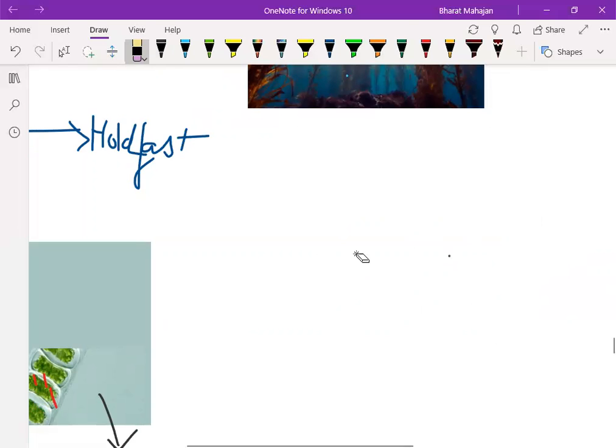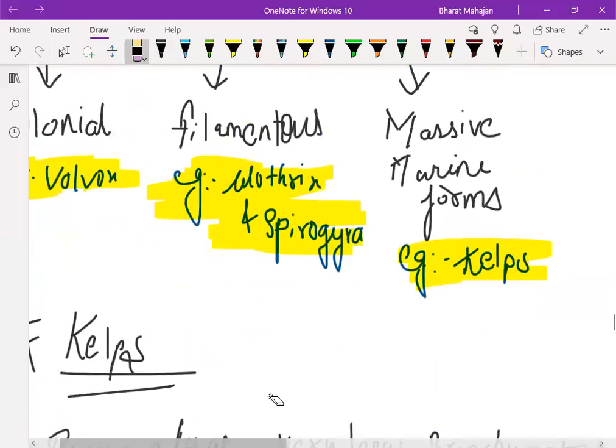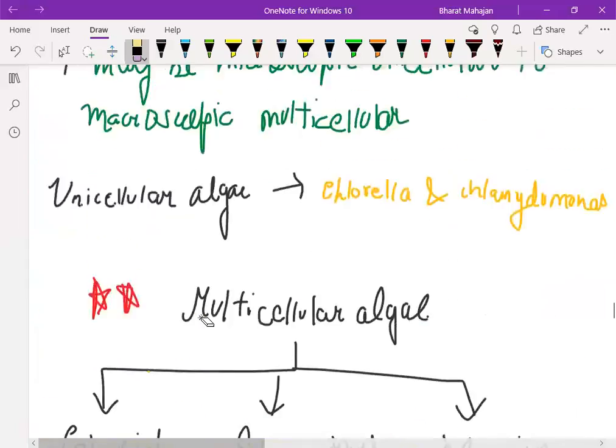So this is one of the demerits of algae, we can say, that due to the large size of algae, the sailors find it difficult to run the ships.